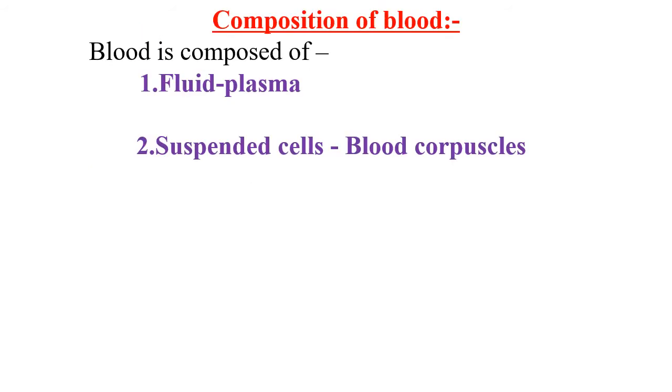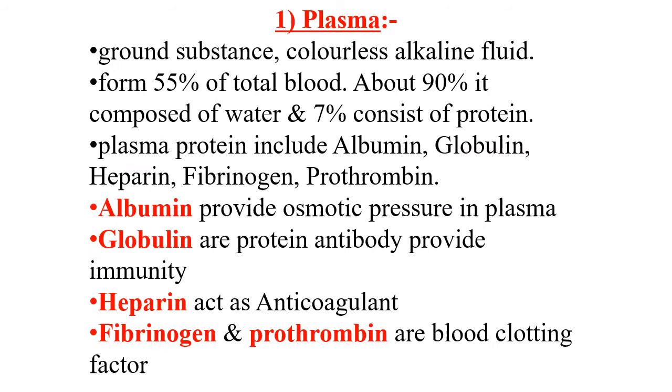Then we'll see composition of blood. The liquid connective tissue blood consists of two components. The fluid part is called plasma, and this plasma contains suspended cells, that is blood corpuscles. In that manner, blood can be compared to a colloidal substance which contains insoluble and soluble components together. The first component is plasma.